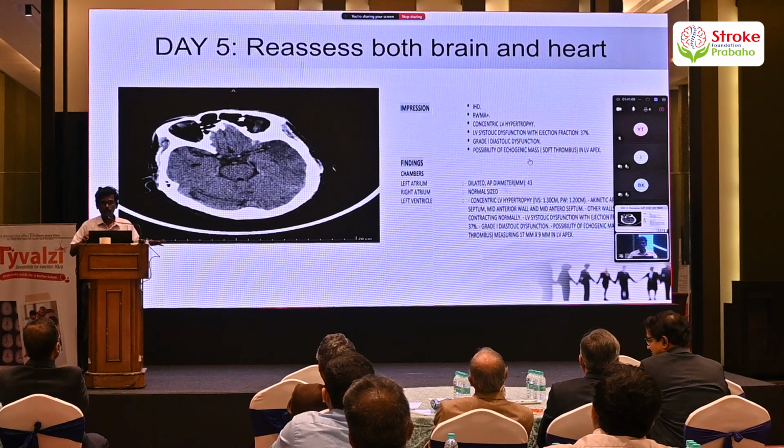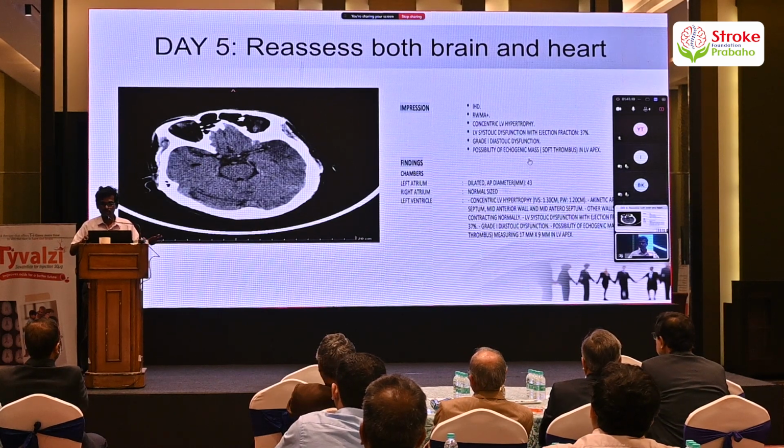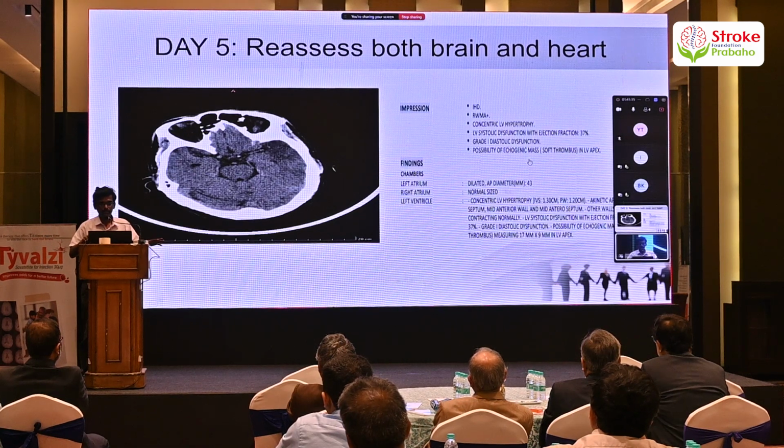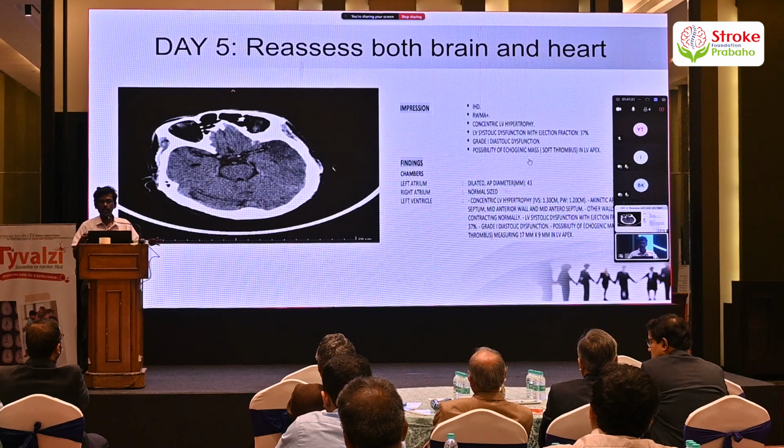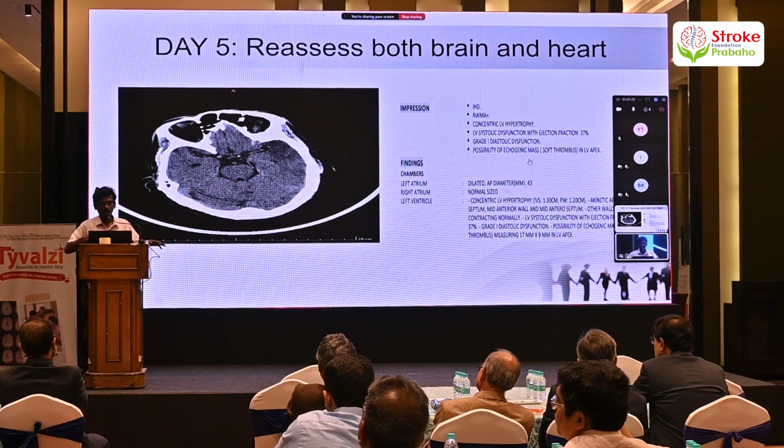So now we wanted to reassess both the heart and brain, and it was on day 5. We repeated a CT. There was a hypodensity in the MCA territory that explained the patient's aphasic component. Now we were quite happy that there was no hyperdensity. Now we are quite sure that it is contrast extravasation rather than a hemorrhagic transformation. Evaluating from the cardiac perspective, the EF was still on the lower end. It was 37%, and the patient continued to have the left ventricular clot.